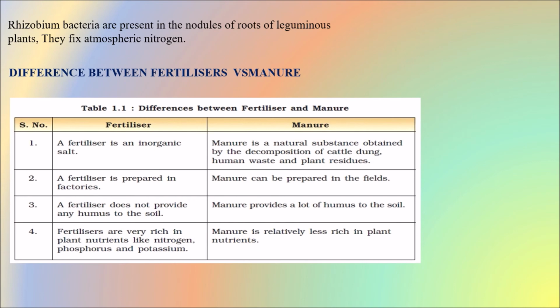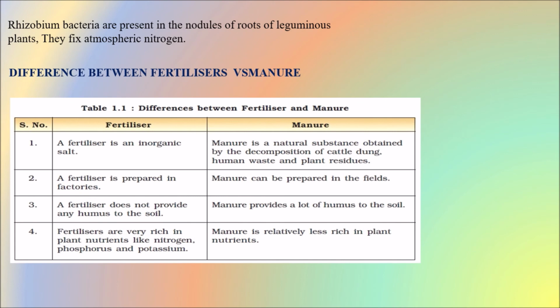Fertilizers are rich in plant nutrients like nitrogen, phosphorus and potassium, and compared to this, manure is less rich in plant nutrients. As fertilizers are chemically prepared, there is a check on each and every nutrient and its quantity, but manure is prepared naturally, so it may be relatively less rich in plant nutrients like nitrogen, phosphorus and potassium, but it provides a lot of humus to the soil, which a fertilizer cannot.